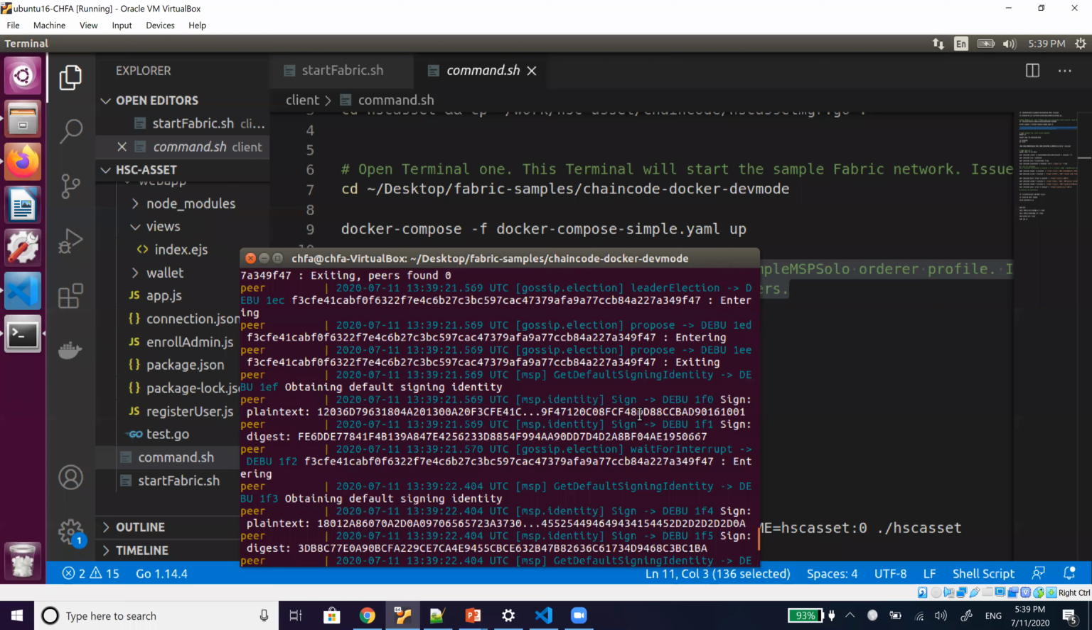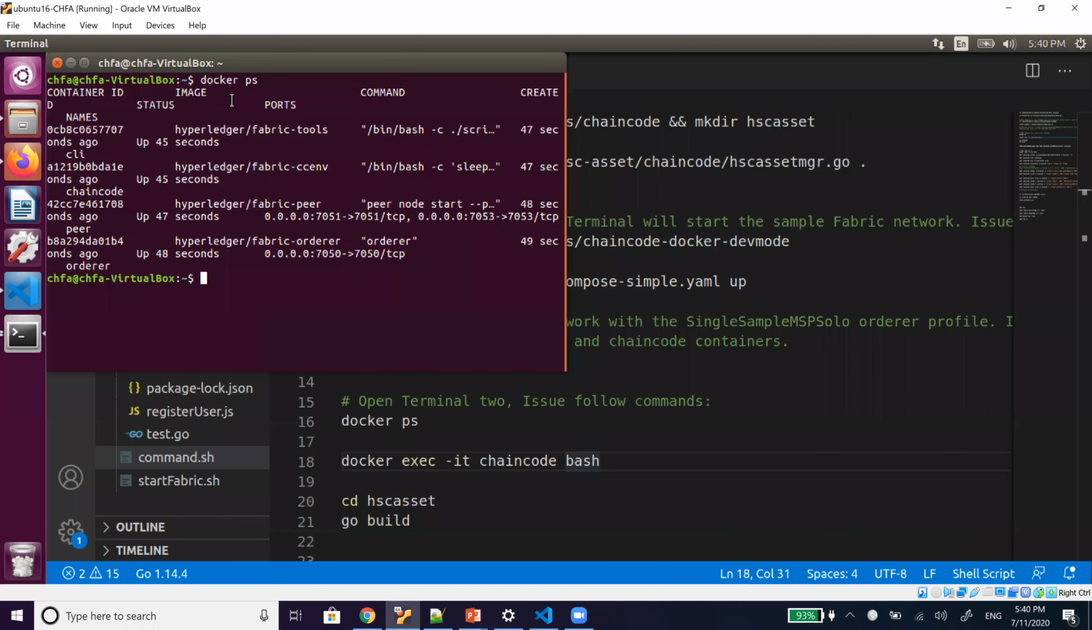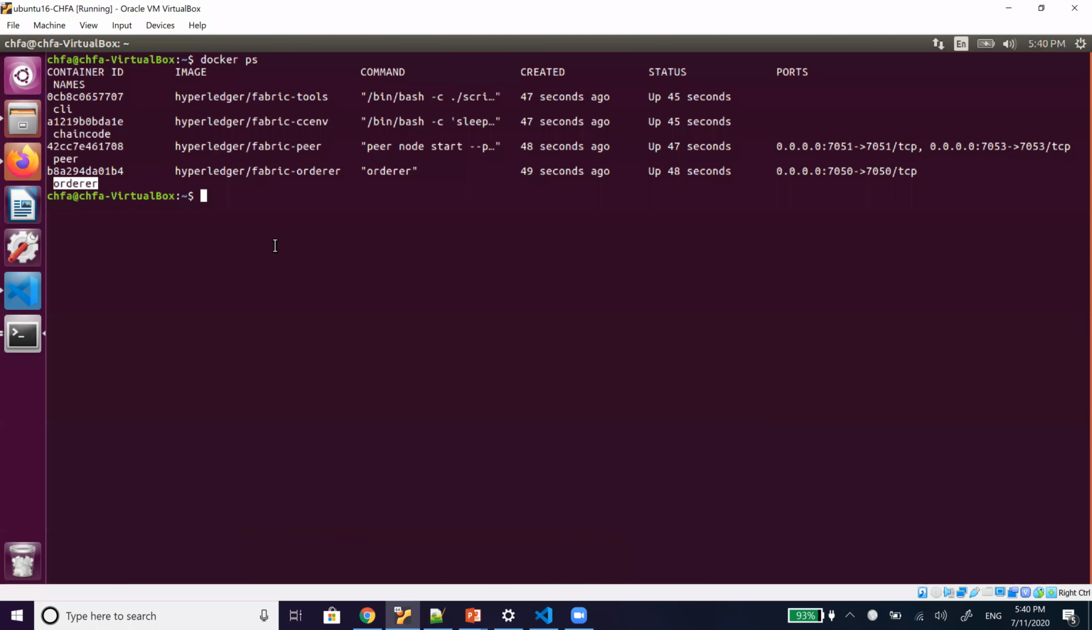We have to open a new terminal. We see that 4 containers are already running: a CLI, a chain code, a peer, and an orderer. So what we will be doing is going to the chain code folder.